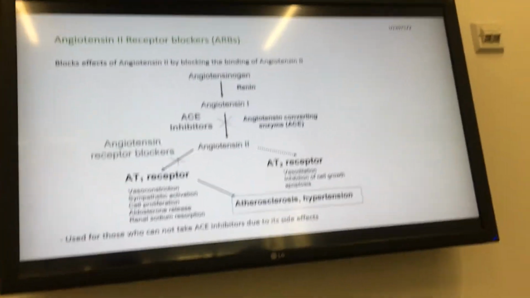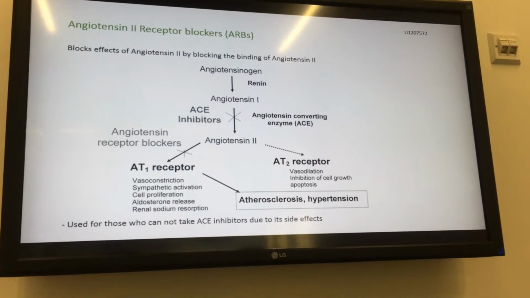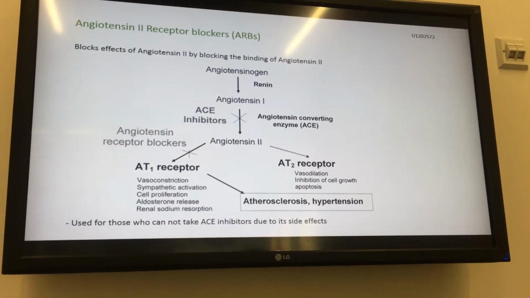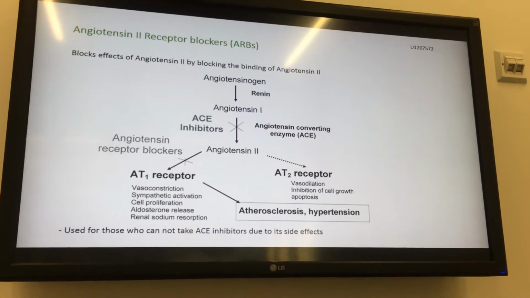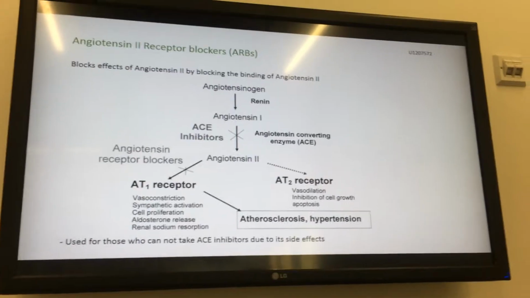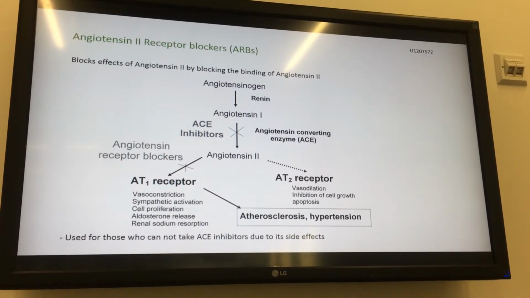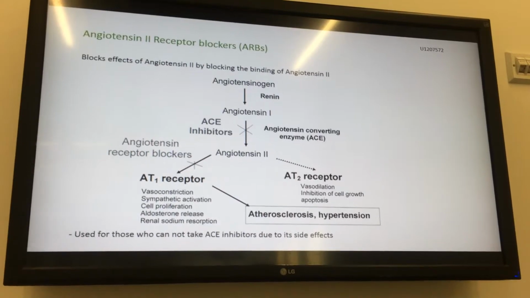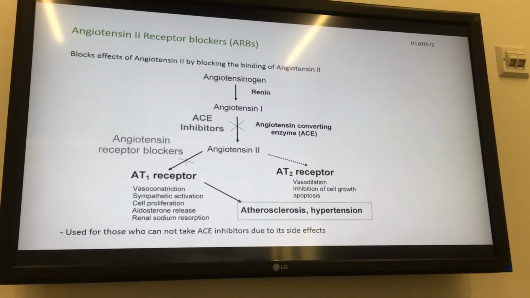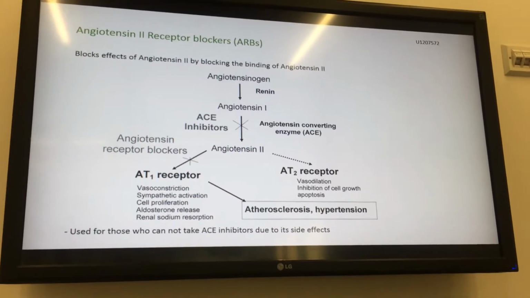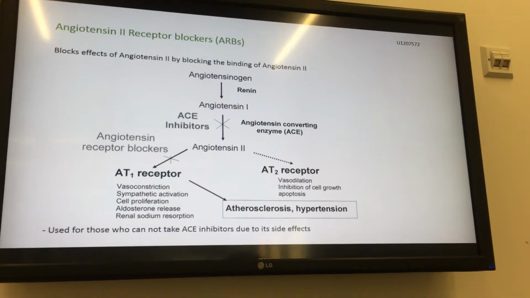The term ARB stands for angiotensin II receptor blockers. These function to block the effect of angiotensin II by blocking the binding of angiotensin II on cell receptors. This causes dilation of blood vessels and therefore reduces blood pressure. This antihypertensive drug has the same effects as the ACE inhibitors. However, ACE inhibitors work by preventing the formation of angiotensin II rather than blocking the binding of angiotensin II to muscles on blood vessels. For some patients, these would be prescribed over ACE inhibitors due to their adverse and negative side effects.